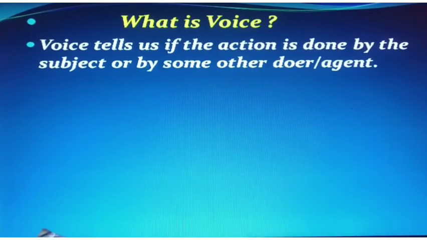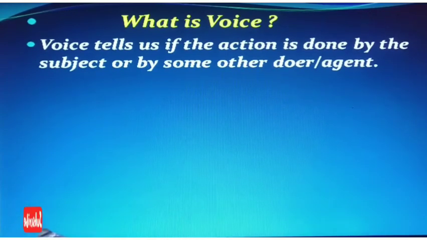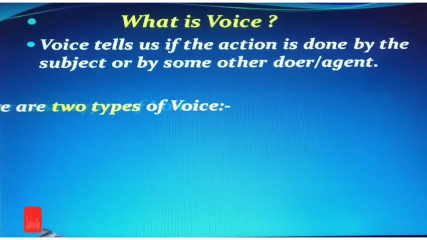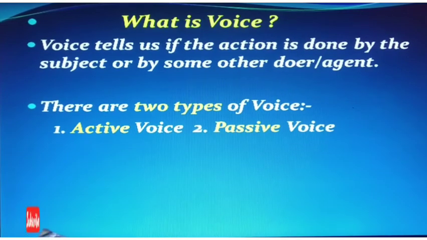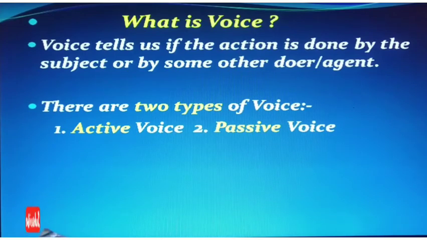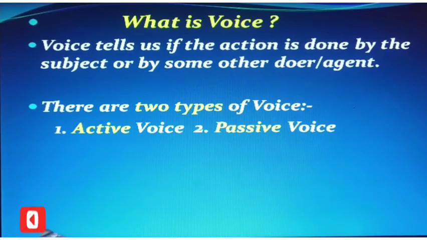That means the action described in a sentence may be done by the subject or by some other agent. If the action is done by the subject, then it is active voice, and if the action is done by some other agent, then the sentence is in the passive voice. So there are two types of voice, active voice and passive voice.